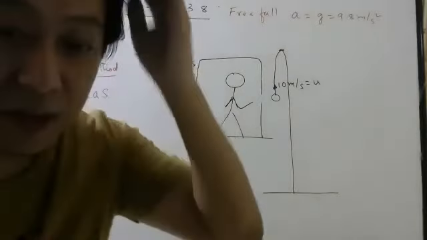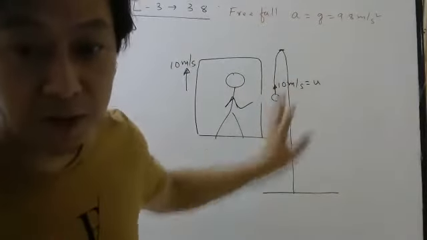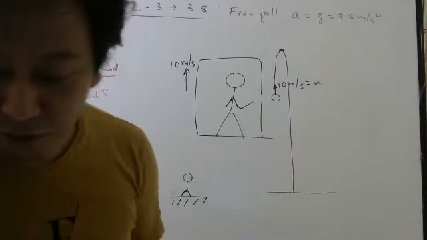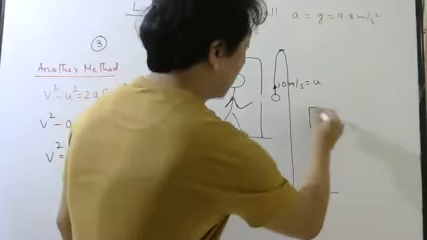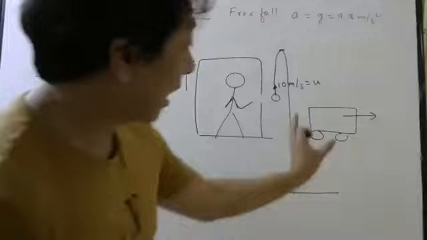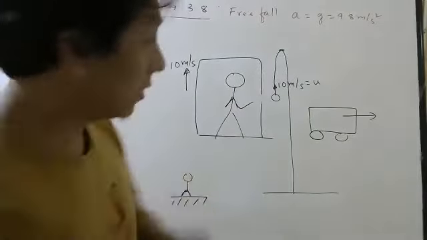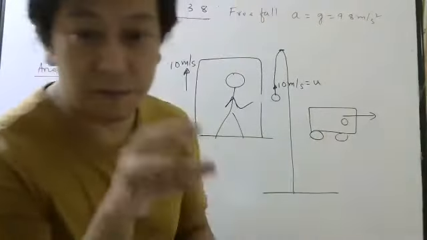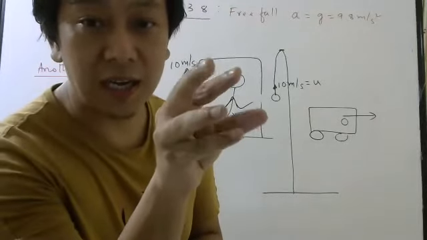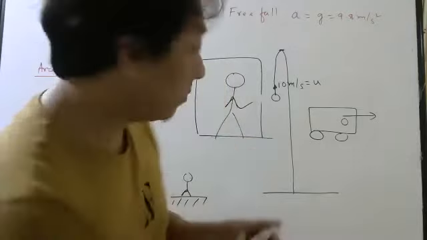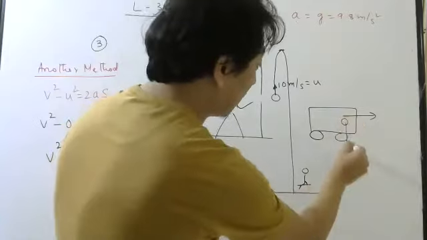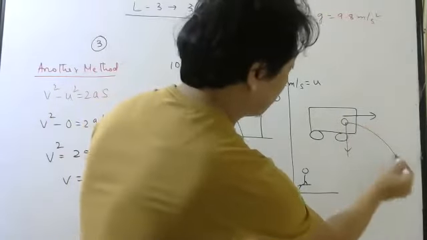Because later, for the entrance exam, we will be solving problems like this. Imagine there is a car going this side. If I take a ball outside from the window and leave it, then people on the ground will observe that the ball will not go straight down. The ball will go like this.